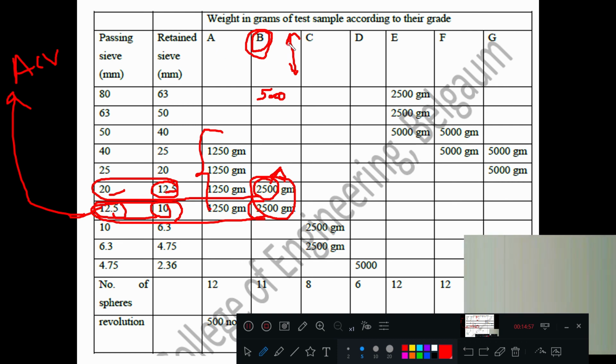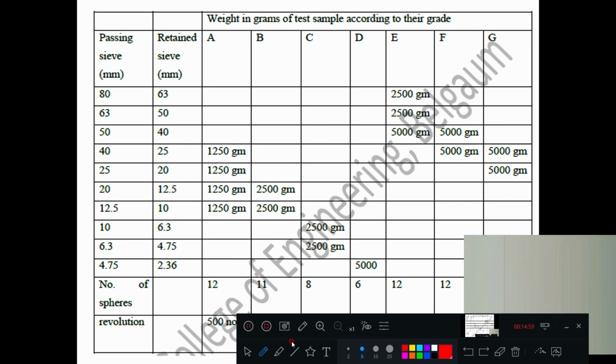So for B grade, your sample should be 20 mm passing, 12.5 retained. That is why it is written passing, retained. So 20 passing and 12.5 retained means two sieves are there, no? Here 20, here 12.5.